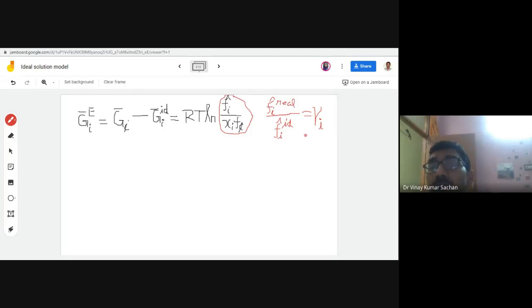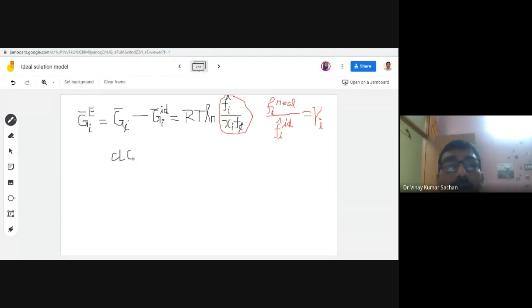So you will come to know that this is also a ratio of the activities. So activity in real solution divided by activity in ideal solution, and you will see that activity in ideal solution will become equal to its mole fraction, and activity in real solution will be the ratio of the fugacity.